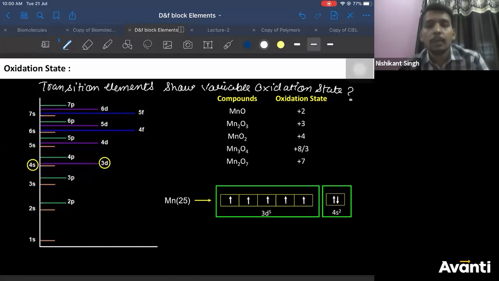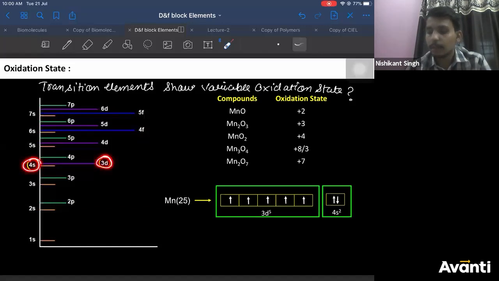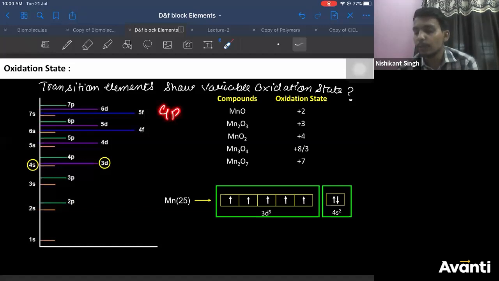Right? Why do they show variable oxidation state? Why can transition elements show variable oxidation state? So the answer to that would be, see carefully, the energy gap between 4s and 3d subshell. First, I would ask you, what valency can group 13 elements show?